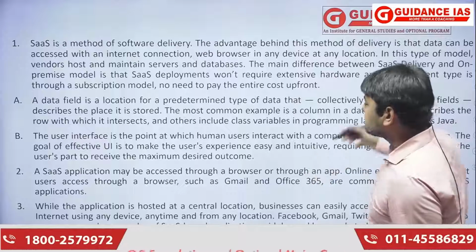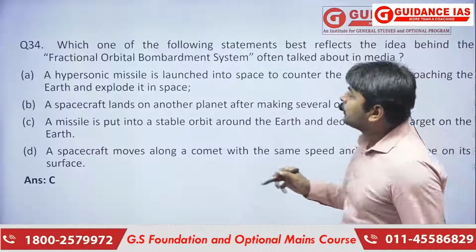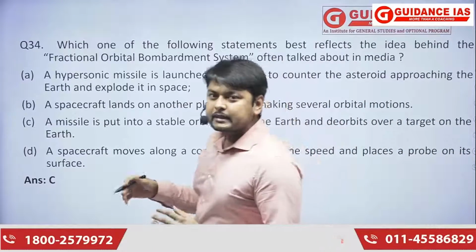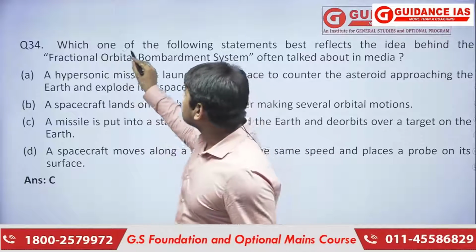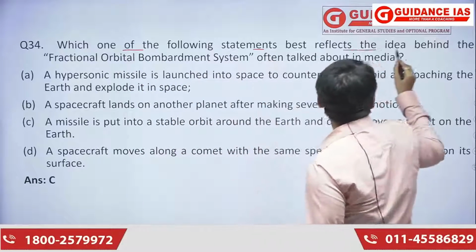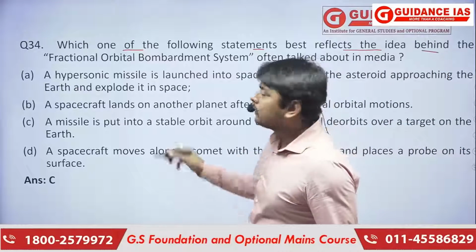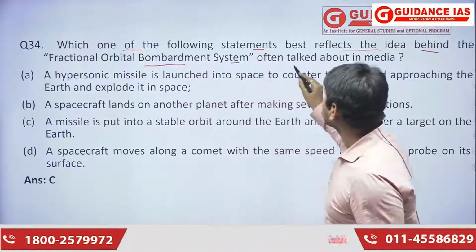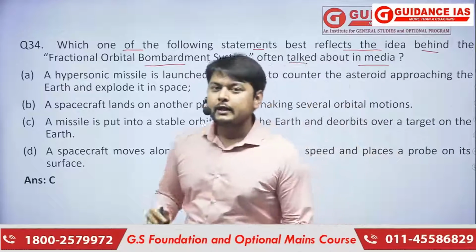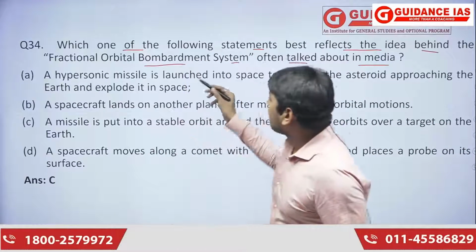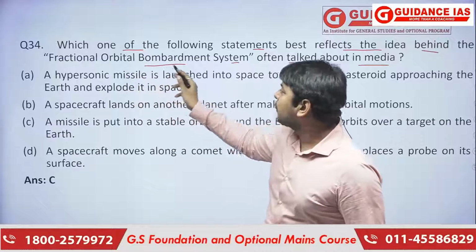So the same discussion is provided here. Moving forward, the next question: we are discussing set A here. Which of the following statements best reflects the idea behind the fractional orbital bombardment system, often talked about in the media? Recently, China has made this fractional orbital bombardment system.